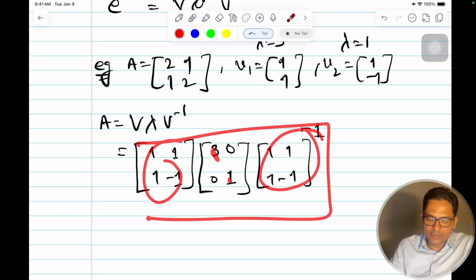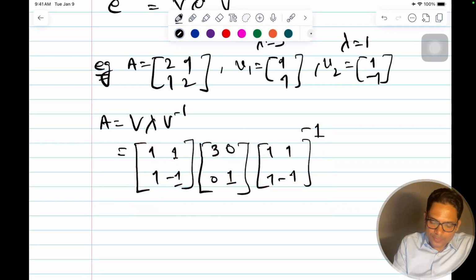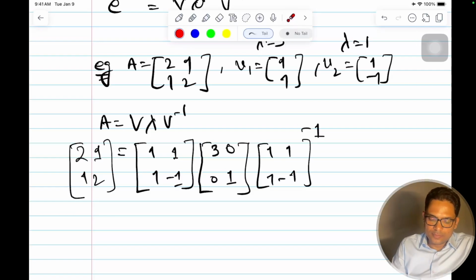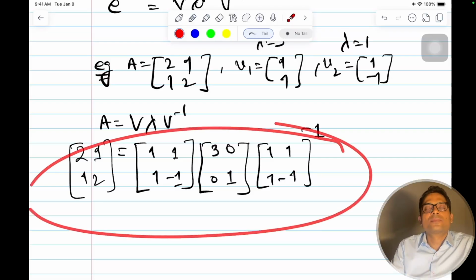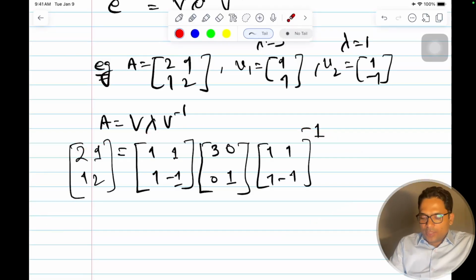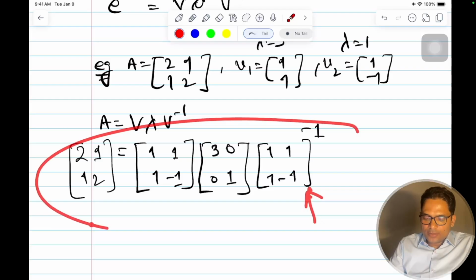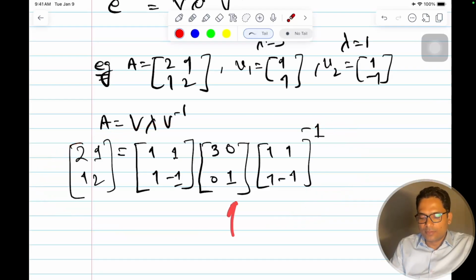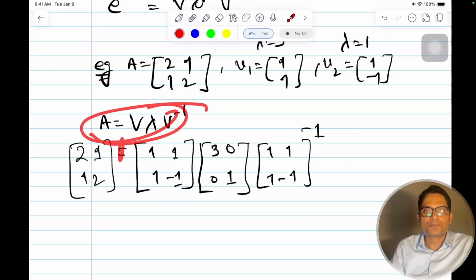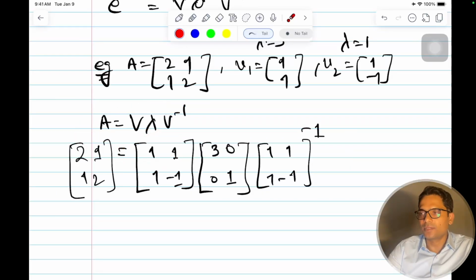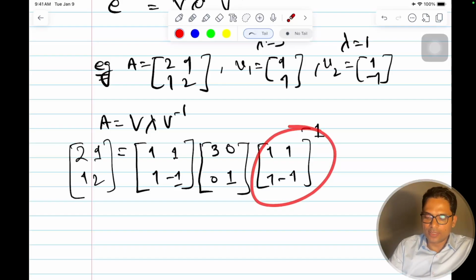If you calculate this, finally you should get the matrix back. You should get [[2,1],[1,2]]. So just try doing this and you should get it back. This is simple matrix multiplication, and that will prove that this works and I get the same matrix back. I hope that is clear. Inverse and everything we know how to calculate. That is in the other video. If not, I'll put those links in the description.